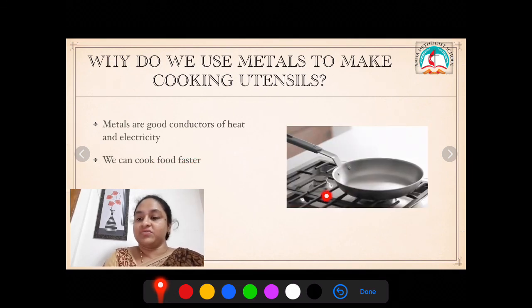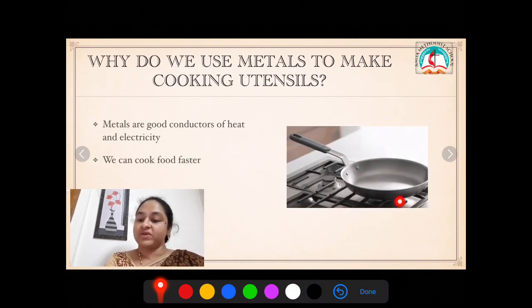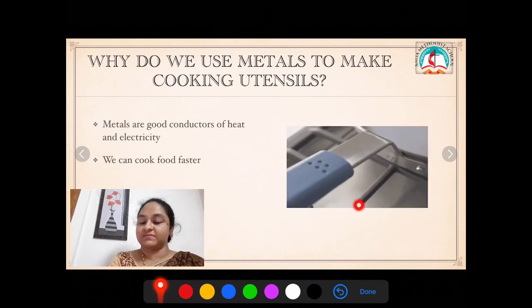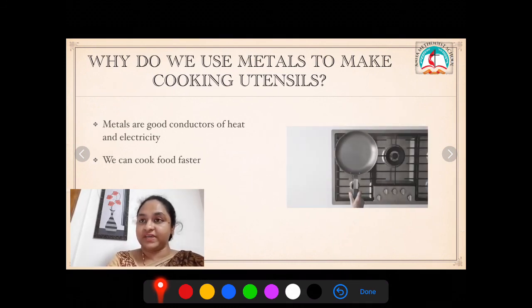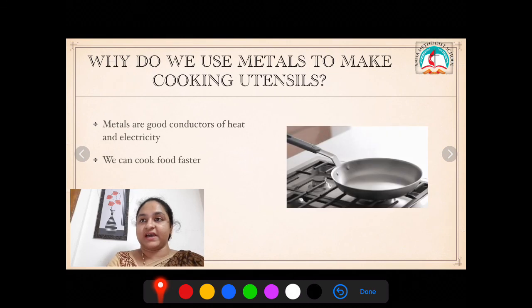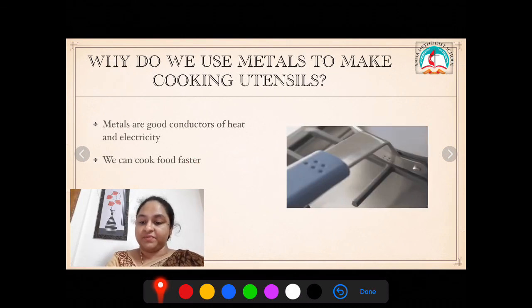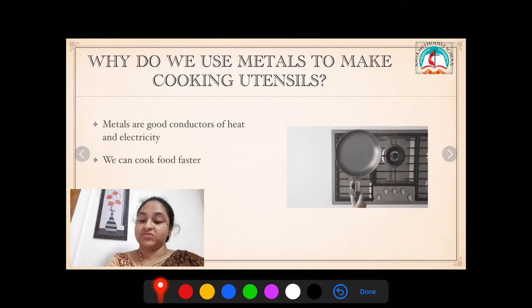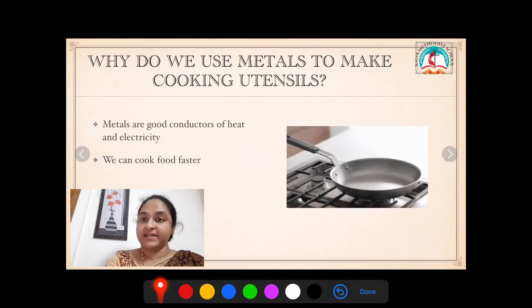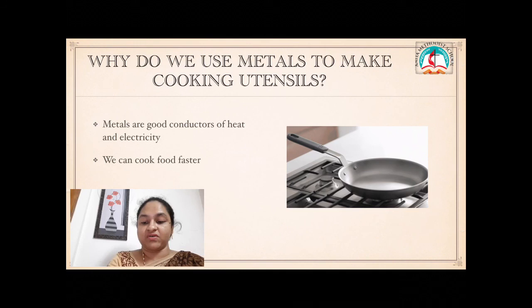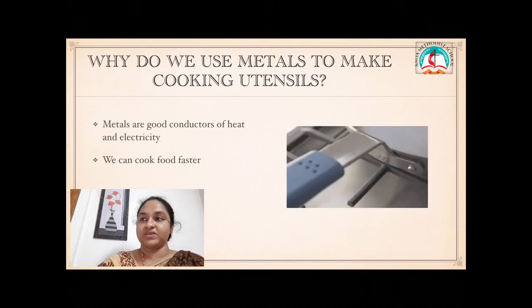Metals are used for making cooking utensils because they are good conductors of heat and electricity, and so we can cook faster with them. Whereas non-metals are bad conductors, so they are not used to make cooking utensils.